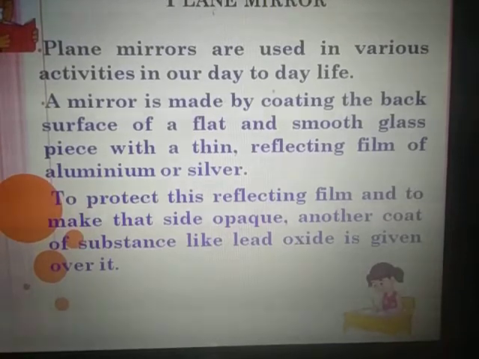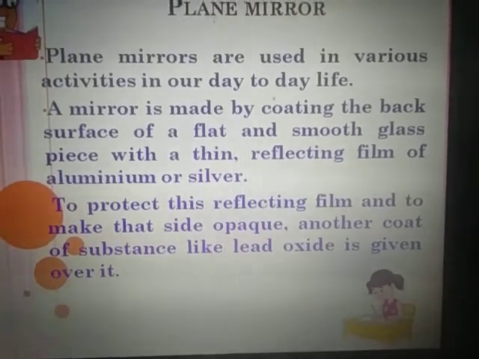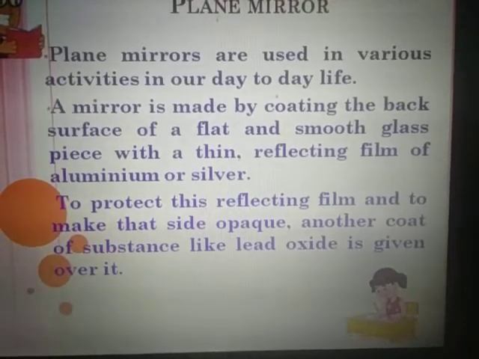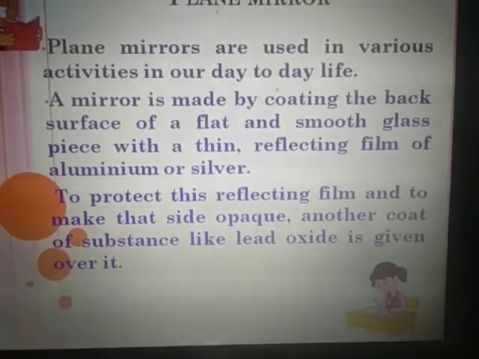So this is regarding the plane mirror. We are going to learn about how an image is formed in a plane mirror in the next video.